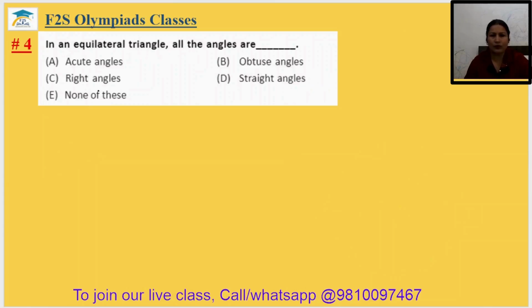Question number 4. In an equilateral triangle, all the angles will be acute, that is of measure 60 degree. Option A. Fourth answer is option A.